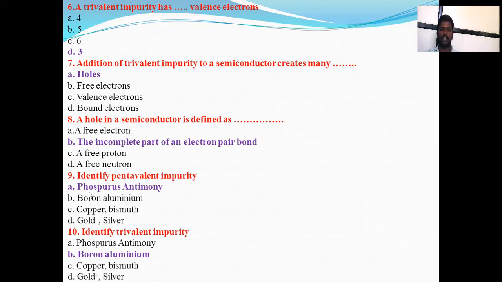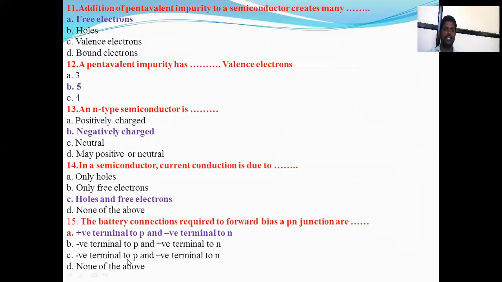Identify the pentavalent impurity: phosphorus, antimony, boron, aluminum, copper, bismuth, gold, silver. In these options, option A is correct: phosphorus and antimony. Identify the trivalent impurity: boron and aluminum. Next, addition of a pentavalent impurity to a semiconductor creates many free electrons. A pentavalent impurity has 5 valence electrons. In an N-type semiconductor, the majority carriers are negatively charged particles. In a semiconductor, current conduction is due to holes and free electrons.